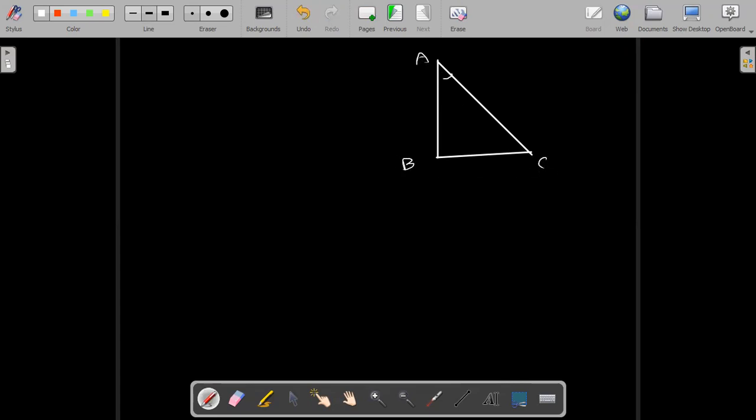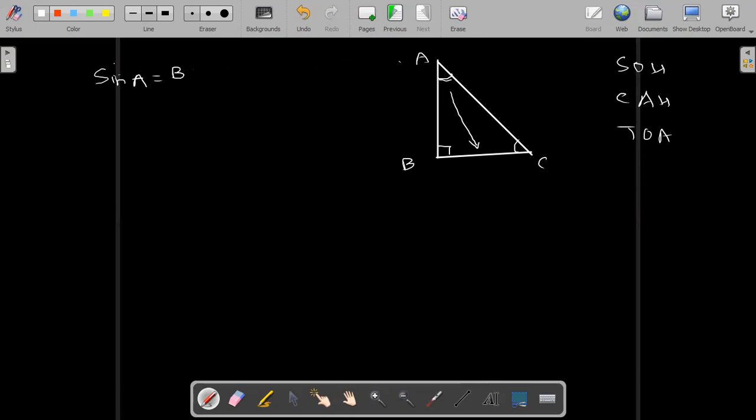This is angle A, this is angle C. So when we are taking angle A, what will be the value of sin A? Sin A is equal to opposite upon hypotenuse. The opposite side to angle A is BC.